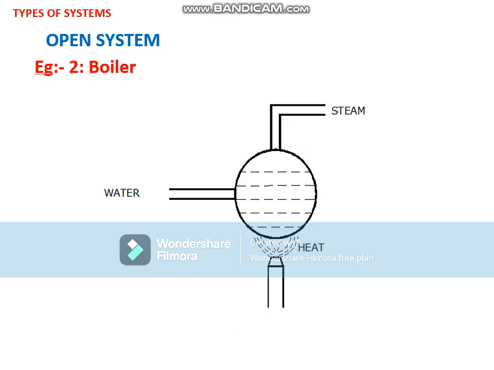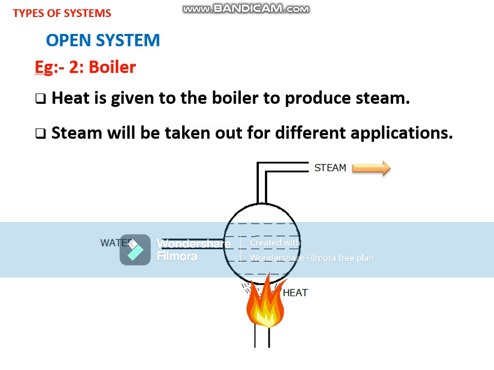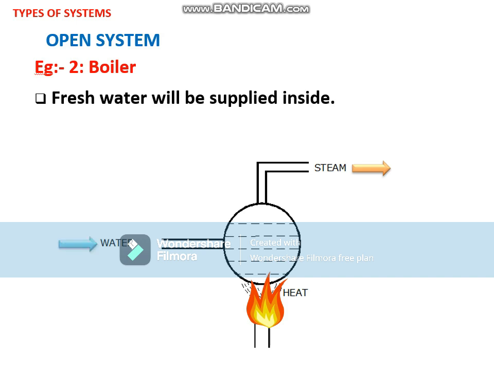Second example, boiler. The purpose of a boiler is to produce steam. So for producing steam, we are supposed to supply heat. When we heat, the water inside the boiler boils and steam is produced. So water goes in and steam comes out. So something is getting inside and something is getting out of the system. So it is called an open system, and we are supplying heat also.